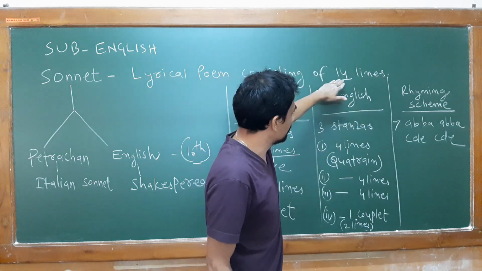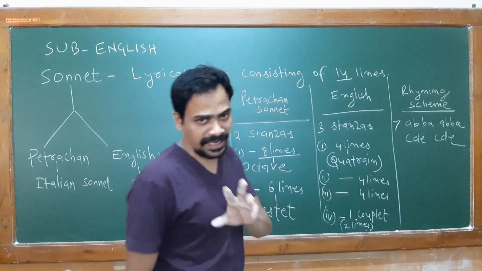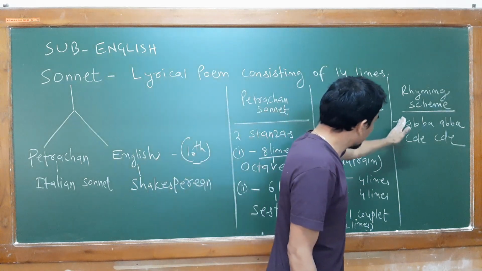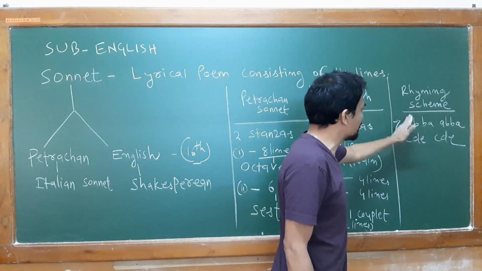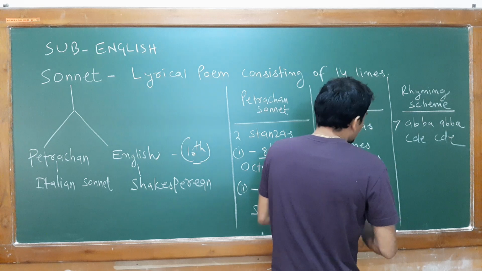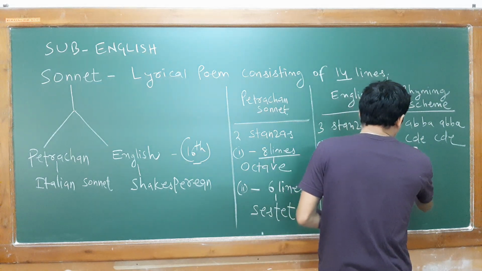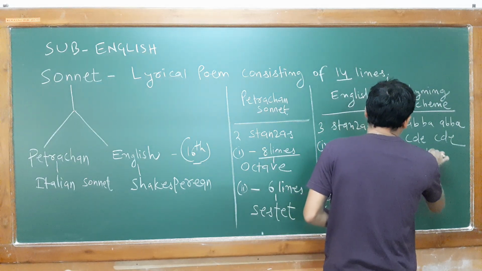So you get your 14 lines. In Italian sonnet, this kind of rhyming scheme is followed. This is all about your Petrarchan sonnet.